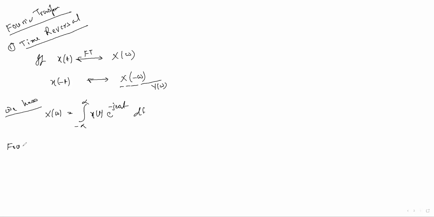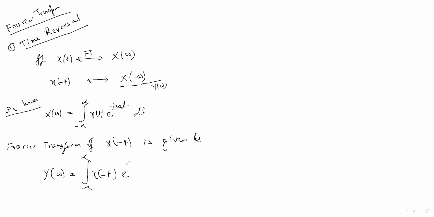So the Fourier transform of this x of minus t is given by Y of omega equals integral from minus infinity to infinity of x of minus t e to the power minus j omega t dt.